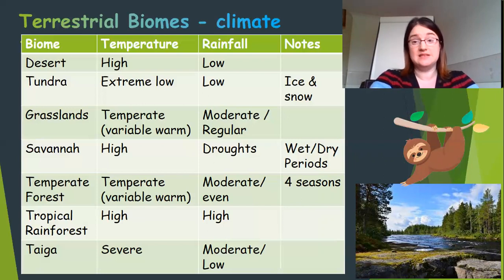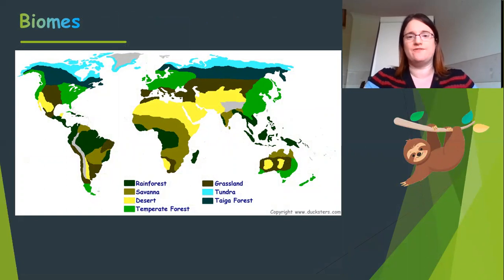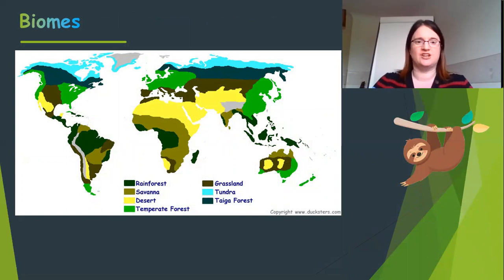So let's have a look and see where these biomes are. Here we go, look at that. So you can see right at the top, right in the very north of the northern hemisphere, we've got the tundra, the really cold, snowy places. Then slightly further down, we've got the taiga forest. So it's still quite cold, but they have a little bit more rainfall.